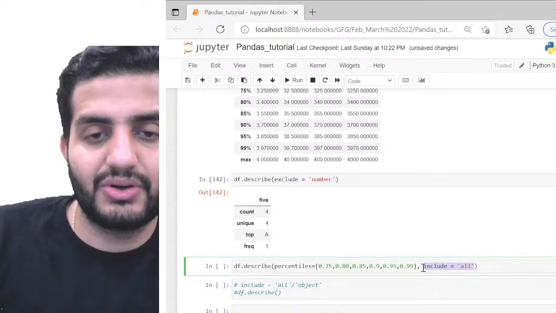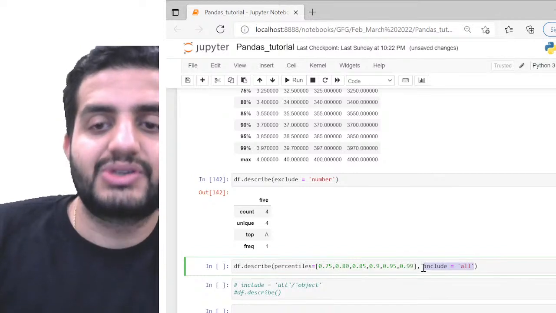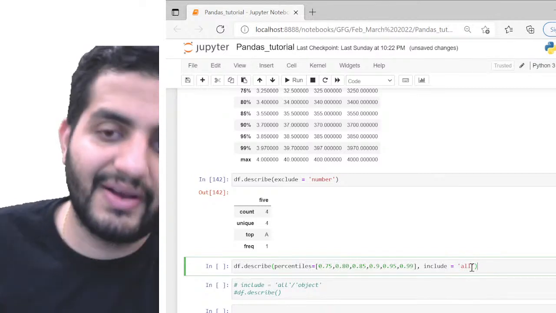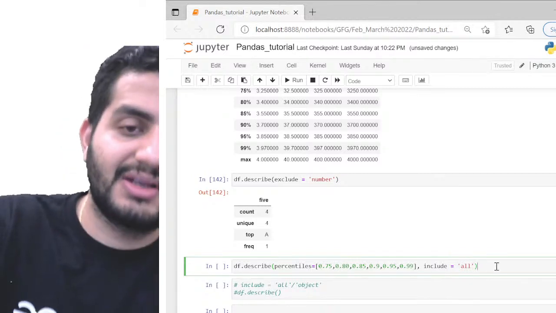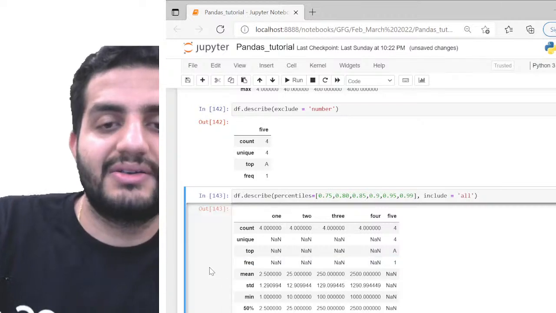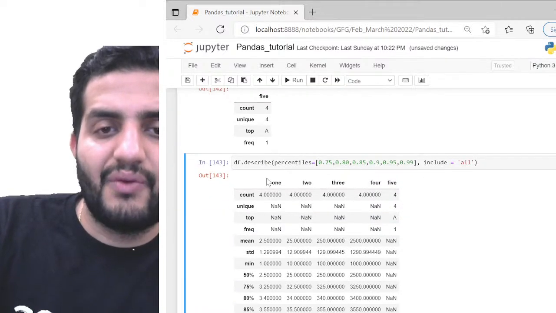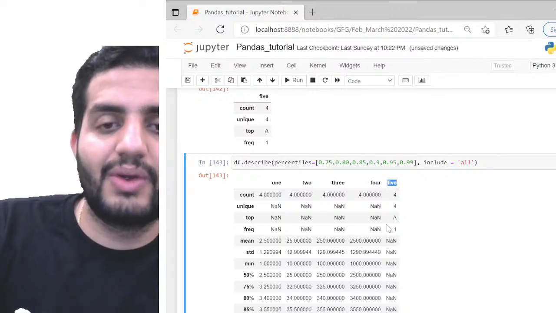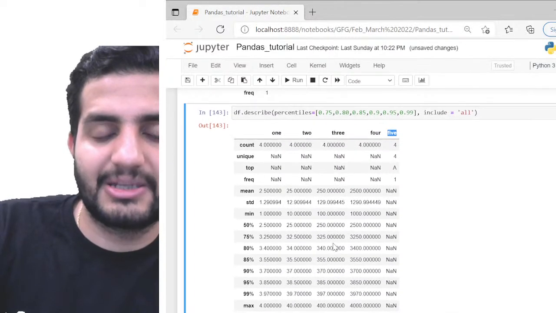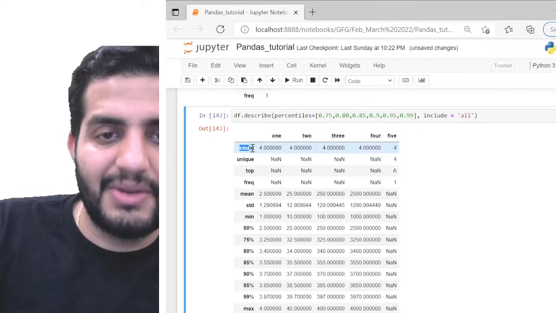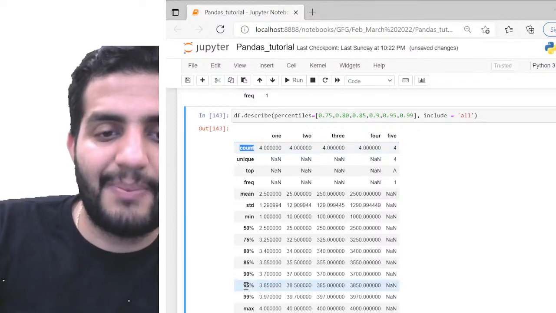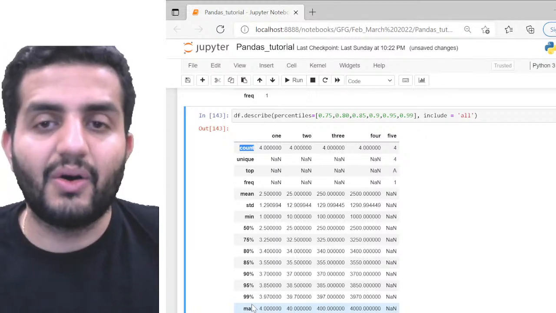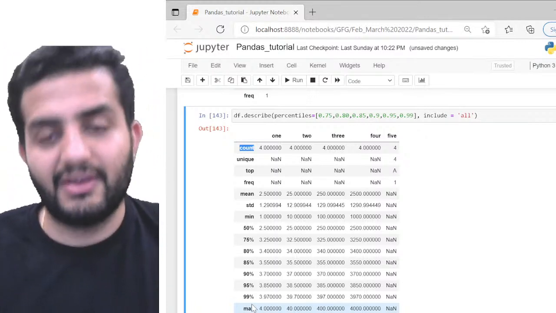But we can also do include is equal to all. Okay, so we can also do include is equal to all. So in this sense, we'll get all the available data types which we have. So now if we run it, can you see this? I have 1, 2, 3 and 4, and I also have the 5th column here. But now look at the descriptive stats. So now in these parameters, you'll find all the parameters for both my numerical as well as the categorical data. All the parameters will be available here, okay?